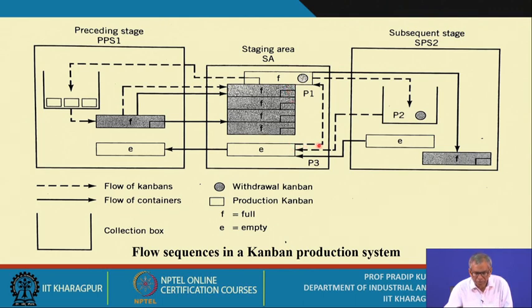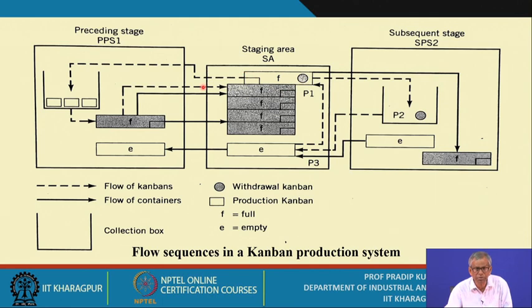That means this particular Kanban is attached over here, and in the next full container, what is actually attached is a production Kanban.